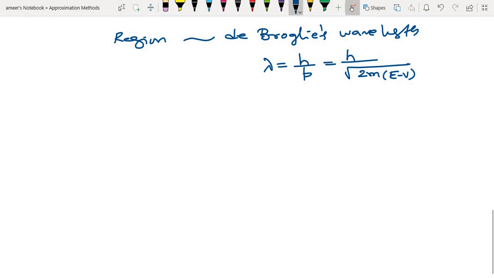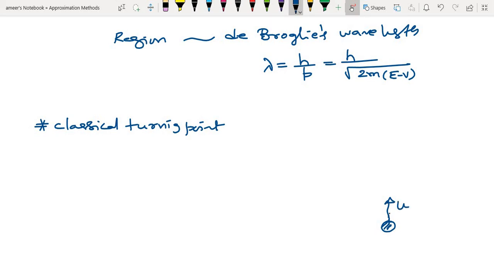I need to take care of one thing here. What is the meaning of a classical turning point? To understand this, let us take a ball and throw it vertically upward in the gravitational field with some speed u. It moves in the upward direction.